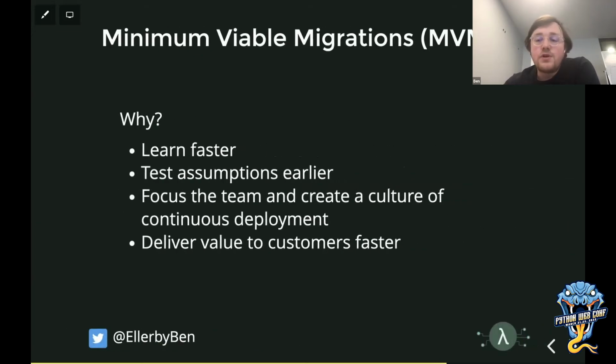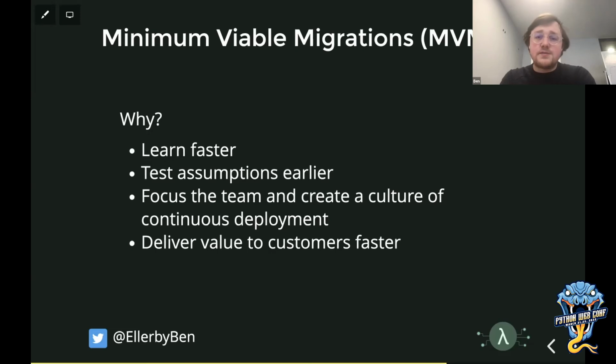And why do we do it? Well, for much of the same reasons as an MVP. We can learn faster, we can test assumptions earlier, we can focus a team on a culture of continuous delivery to production. And I think that's one of the things that migration projects often struggle with: if you're not shipping to production regularly, teams get demotivated. There's a great focus and attention to detail and great engineering practices that comes from releasing to production. So having a culture of releasing to production very early in a migration project helps instill a lot of focus and also a lot of rigor in what we're doing.